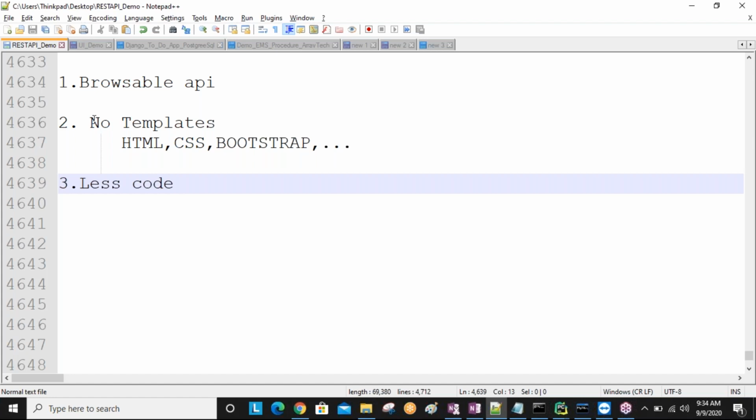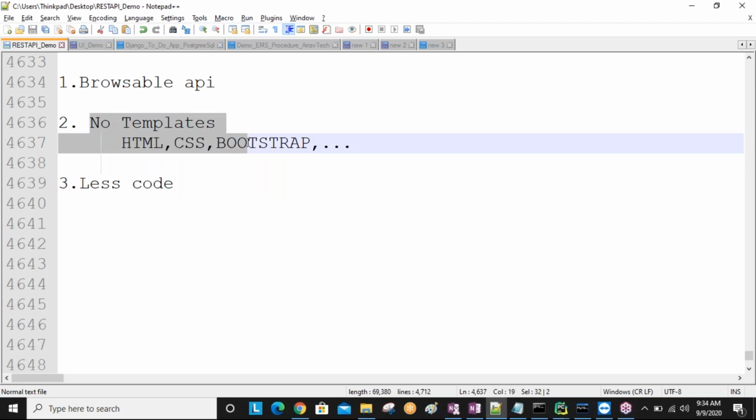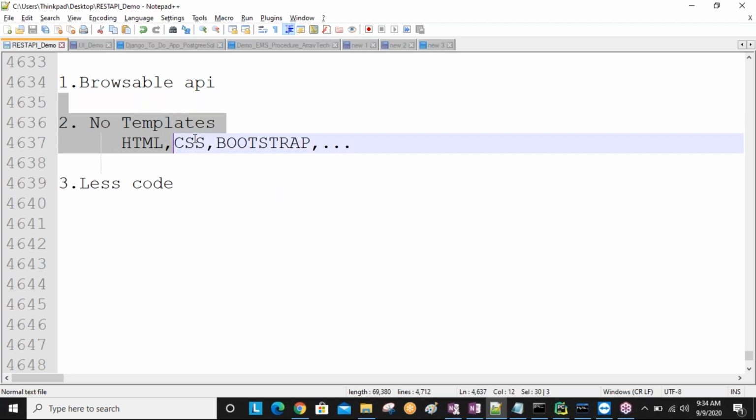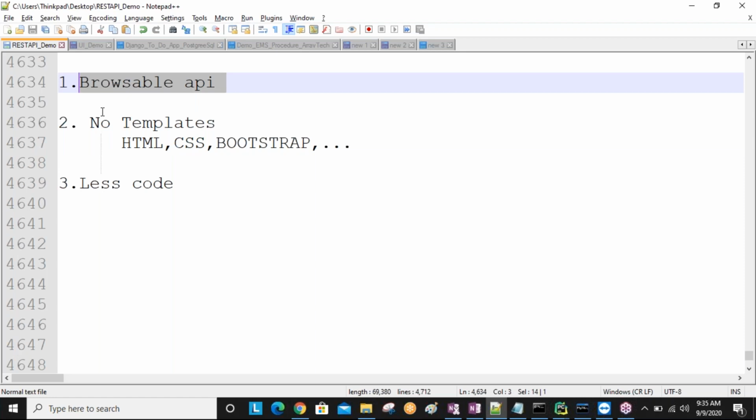Less code we are writing. So, assumptions, sir. For create purpose, one HTML, create.html. For update purpose, one more HTML, update.html, delete.html, display.html. Like a number of HTMLs we are writing to do the CRUD operations in Django, sir. But in REST API, there is no need to develop the HTMLs. The browsable API concept provides a ready-made structure. That's why obviously we are not developing any single HTML, sir.